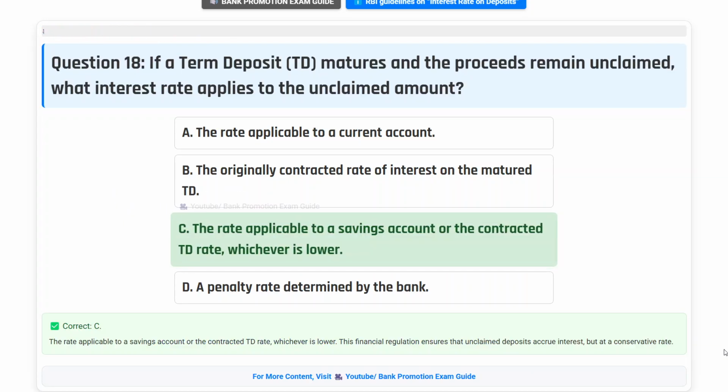Correct answer C. The rate applicable to a savings account or the contracted TD rate, whichever is lower. This financial regulation ensures that unclaimed deposits accrue interest, but at a conservative rate.